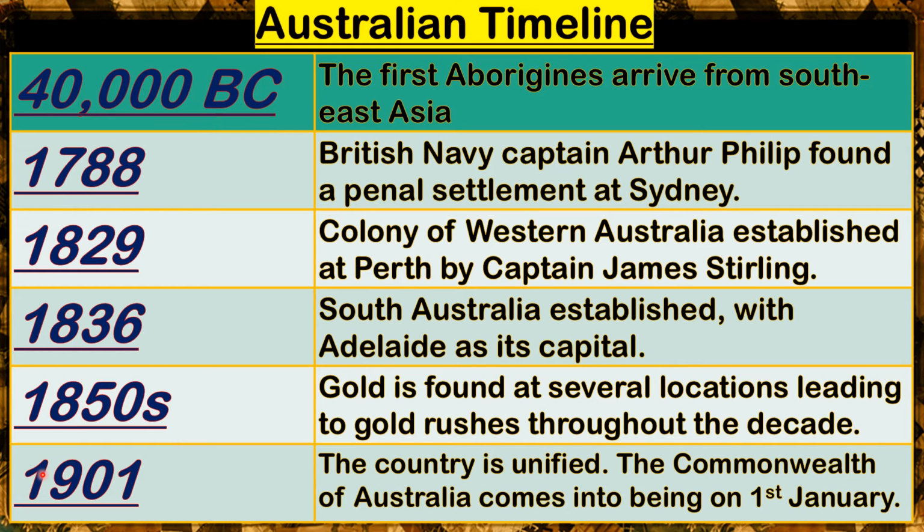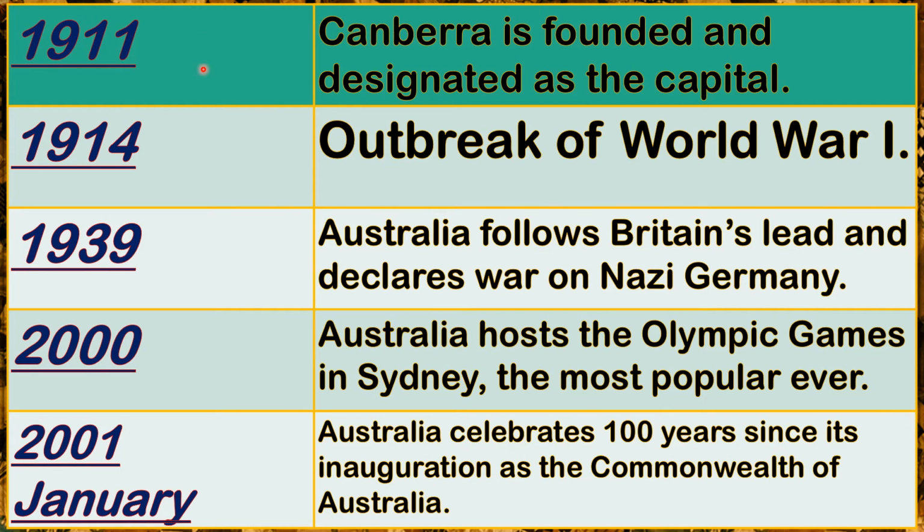In 1901, the country is unified. The Commonwealth of Australia comes into being on 1st January. 1911, Canberra is founded and designated as the capital. 1914, outbreak of World War I. 1939, Australia follows Britain's lead and declares war on Nazi Germany. In 2000, Australia hosts the Olympic Games in Sydney, the most popular ever. And in January 2001, Australia celebrates 100 years since its inauguration as the Commonwealth of Australia.